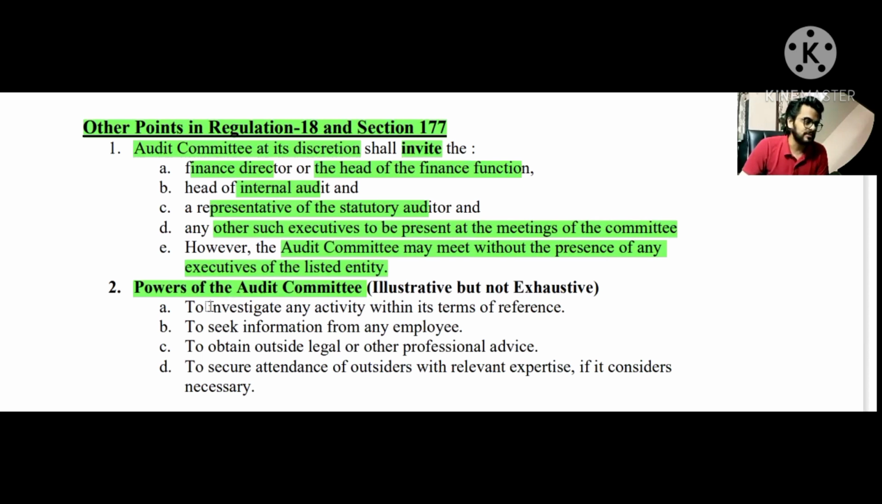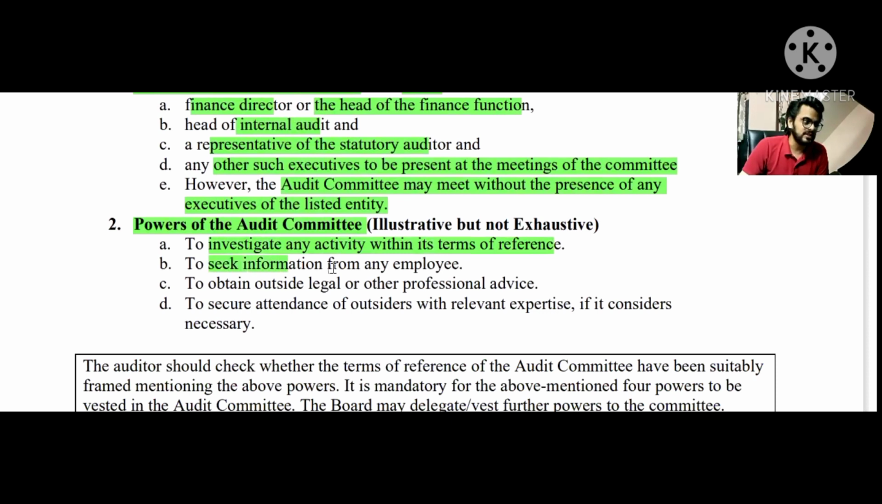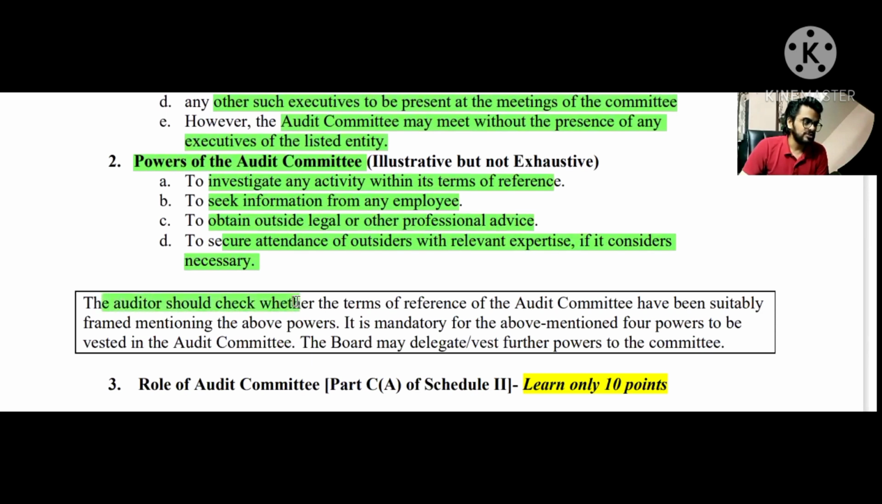The first power is about investigating any activity within its terms of reference. The investigative power is given to the audit committee, and the second power is to seek information from any employee. First power is about investigating any person within the terms of reference of the audit committee. The second power is about seeking any information from the employee. The third power is about obtaining outside legal or other professional advice, and to secure attendance of outsiders with relevant expertise. So yes, these are the 4 mandatory powers to have by the audit committee, and the auditor should check whether the powers have been given to the audit committee within its terms of reference as well. All right.